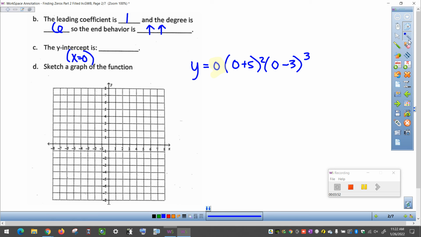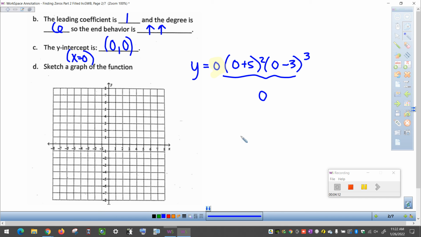So we don't even need to think about the process of PEMDAS and simplifying these parentheses and then applying the exponents, because the whole thing is going to be equal to 0. Another interesting fact we've talked about before is that if you ever have an x-intercept of 0, 0, your y-intercept is also 0, 0.